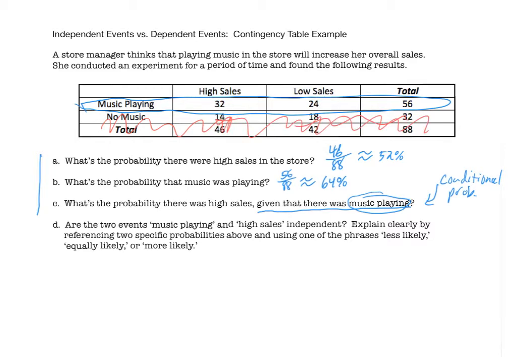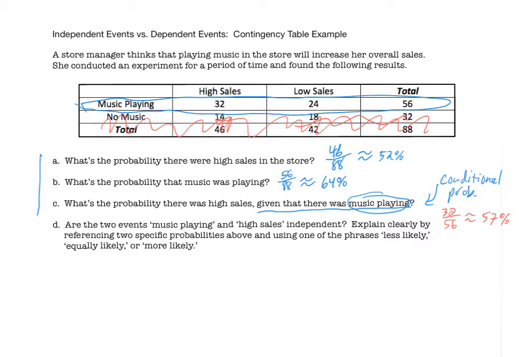Now, from there, in that world, we then want to see what's the probability there were high sales. Well, there were 32 hours out of the total of 56 hours. So we have 32/56, which as a percentage is approximately 57%. Before we discuss part D, I want to make note of something here.